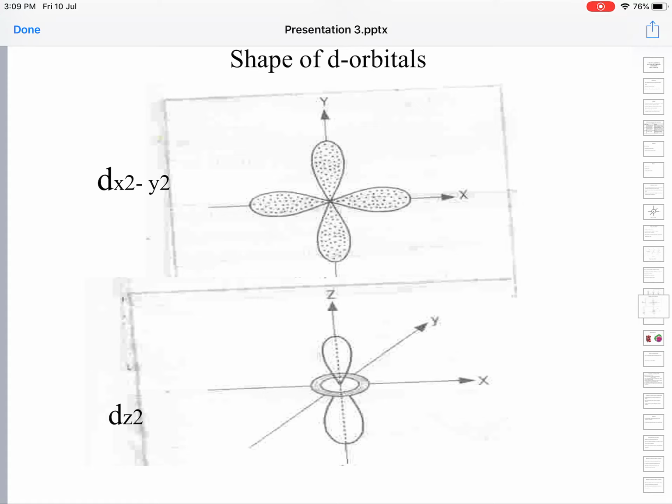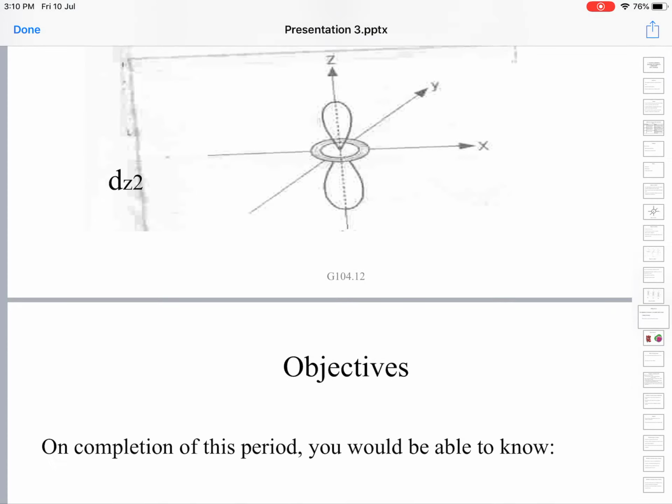In dx square y square and dz square they are distributed along the coordinate axes. In dz square, the orbital is oriented in a dumbbell shape along the z axis, and you can also see the distribution perpendicular to the z axis, in the xy plane.